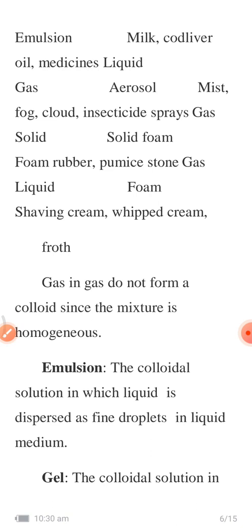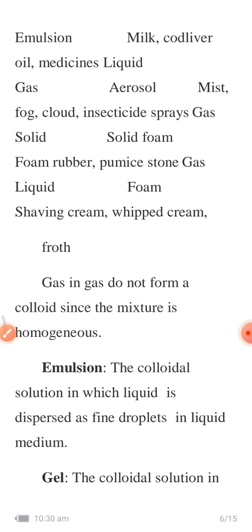Next one, if the dispersed phase is gas and the dispersion medium is liquid, then the type of colloid is called foam. The example for that is shaving cream. So shaving cream is an example of foam. Gas in gas does not form a colloidal system because the mixture will become homogeneous. Colloids are nothing but a heterogeneous system.